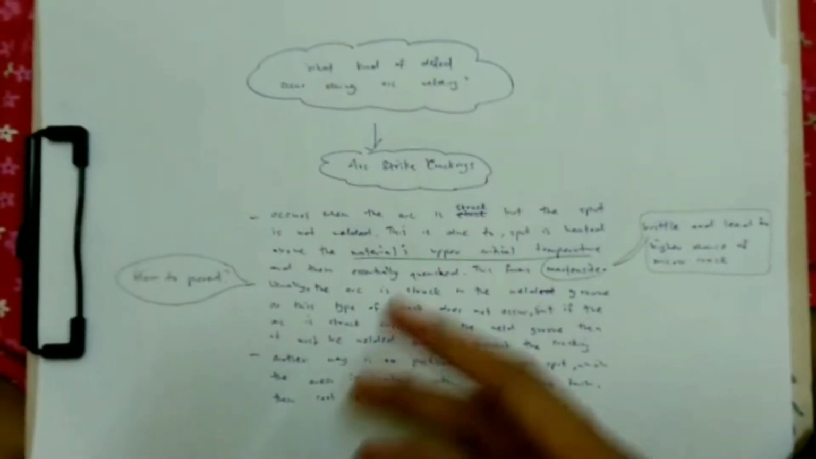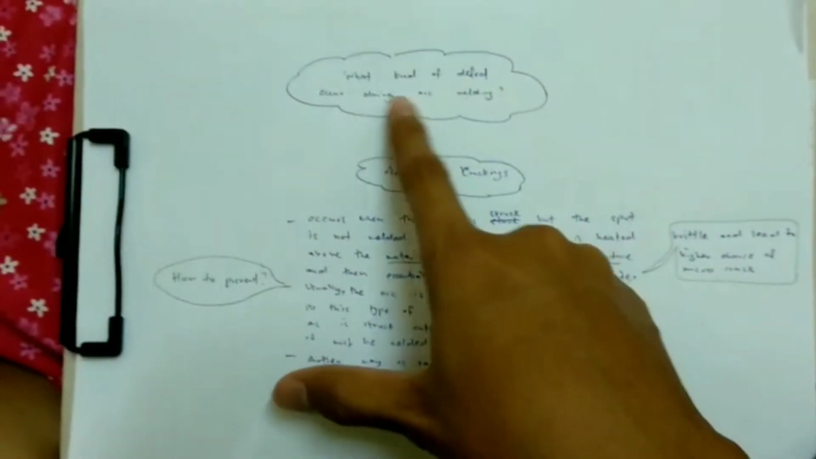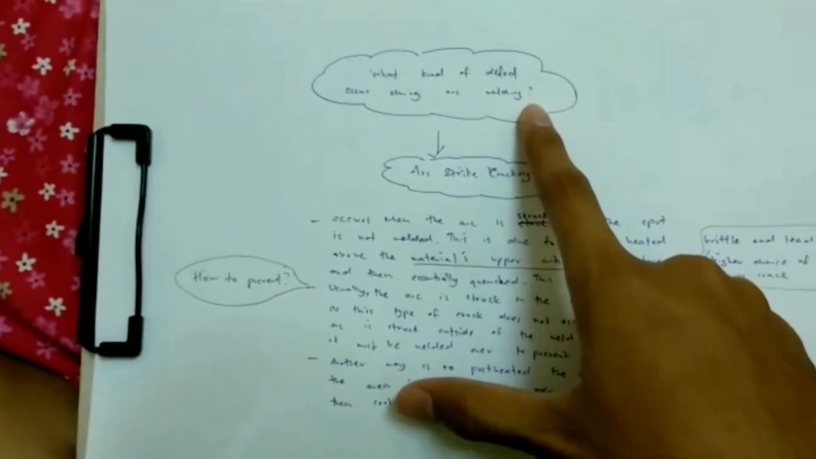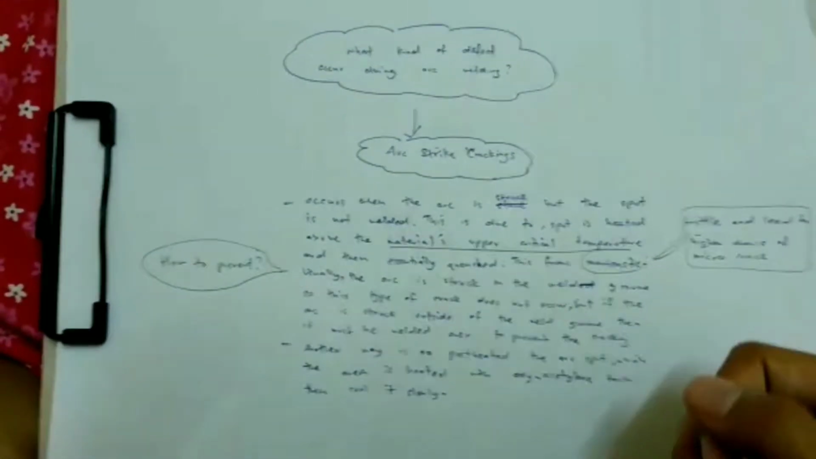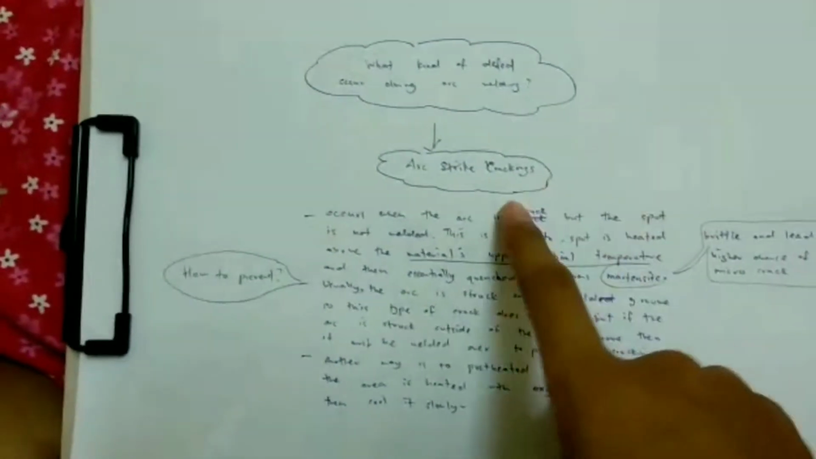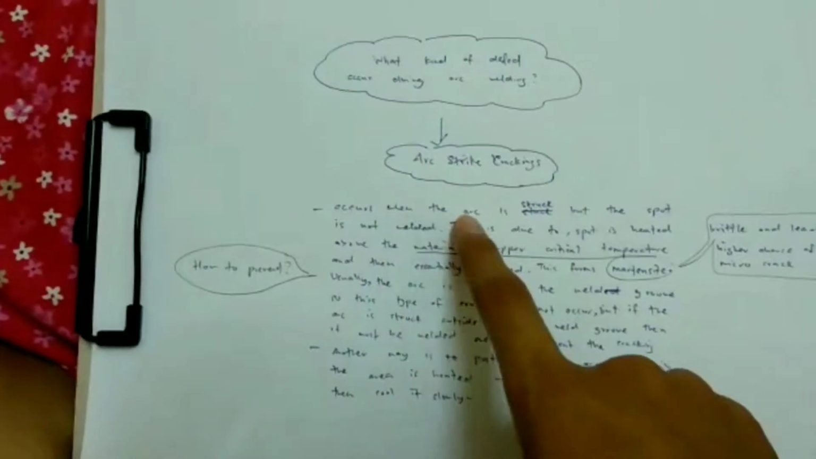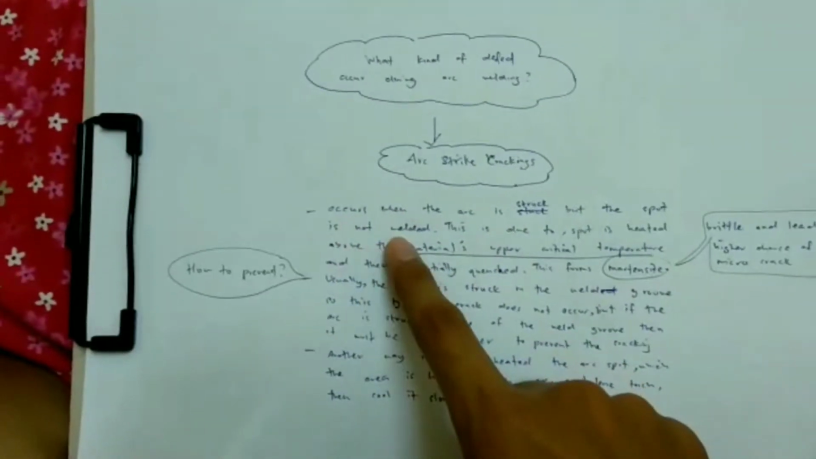Okay, so I would like to continue with the third question, which is what kind of defect occurs during arc welding. The answer to the question is arc strike cracking. So what is the meaning of arc strike cracking and when does it occur? It occurs when the arc is struck but the spot is not welded.